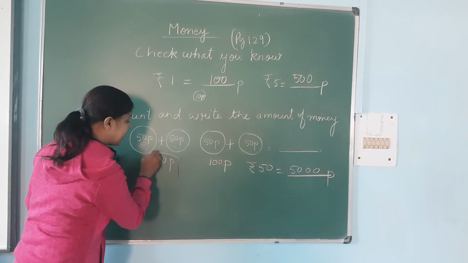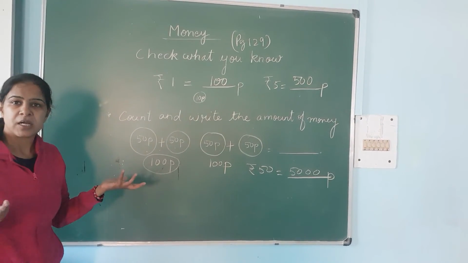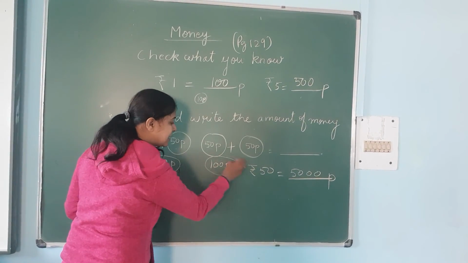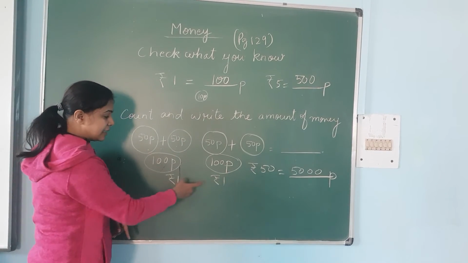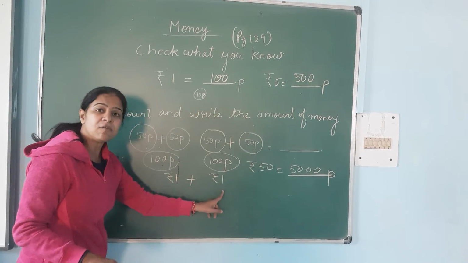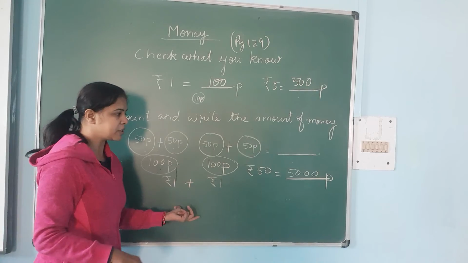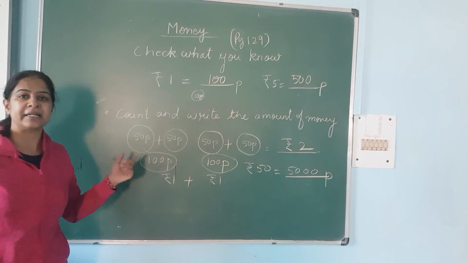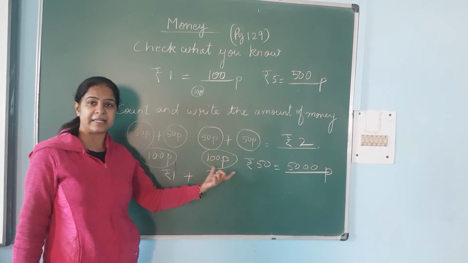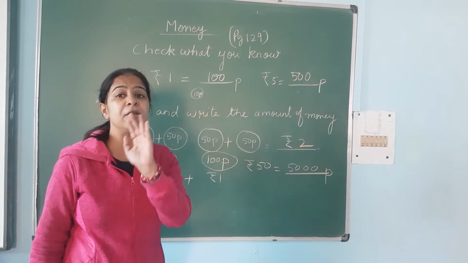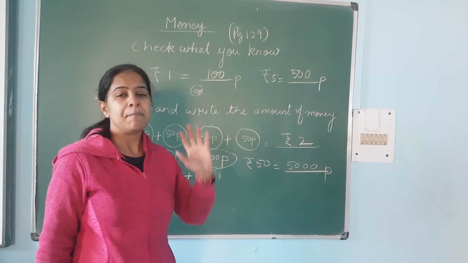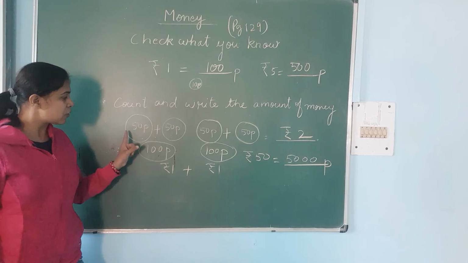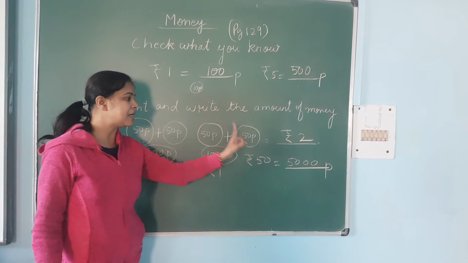And this, children, 100 paise means what? 100 paise means 1 rupee. And here 100 paise means 1 rupee. So 1 rupee and 1 rupee is equal to what? It is 2 rupees. You all can do it like this. This calculation is like this. So do not get confused between rupees and paise. Paise is different and rupees is different. Right, children?